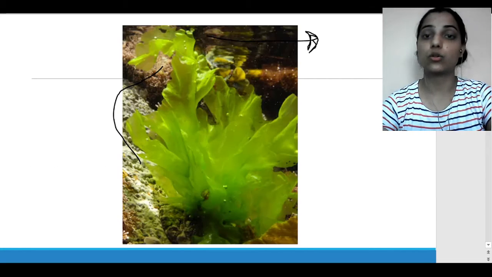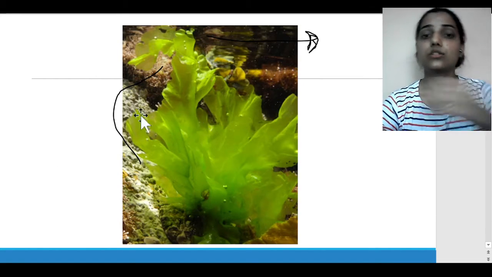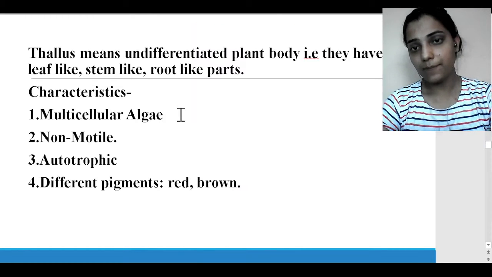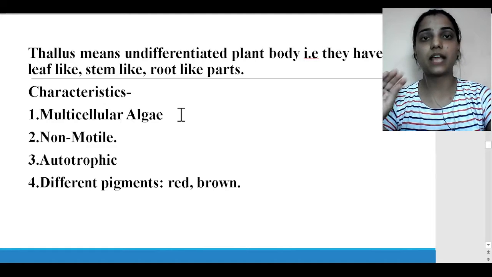According to this picture you can identify that it is leaf-like. So the plant body is undifferentiated, and we just consider it leaf-like and stem-like, but they are not proper.